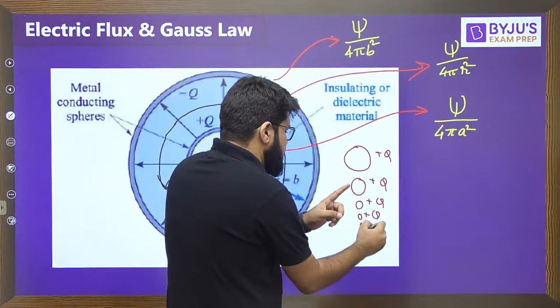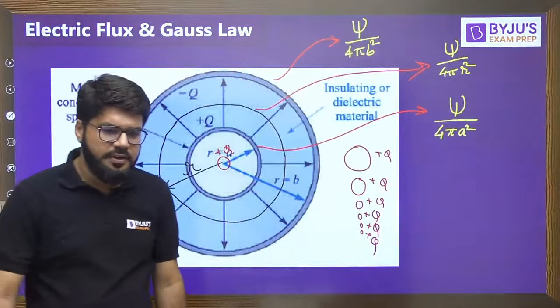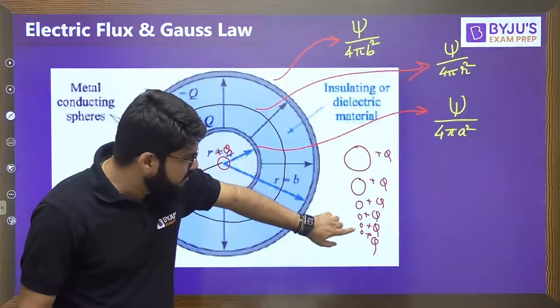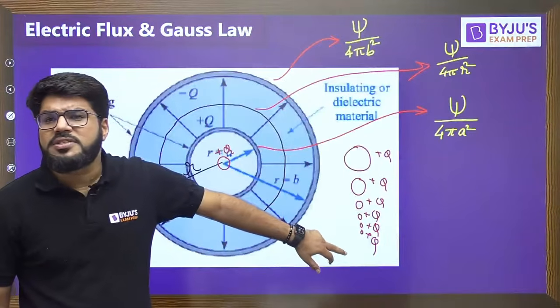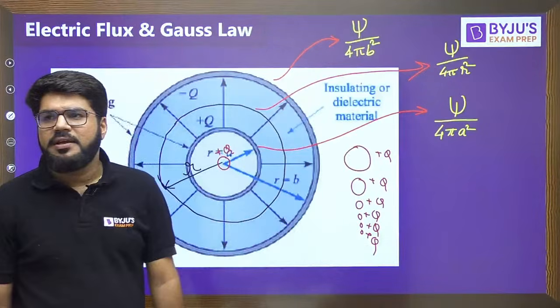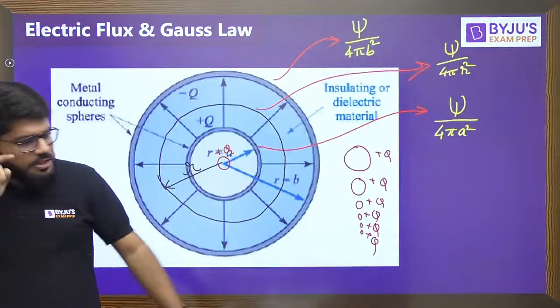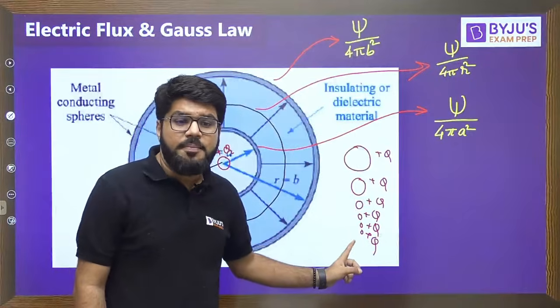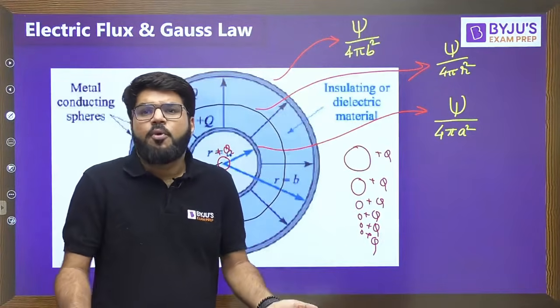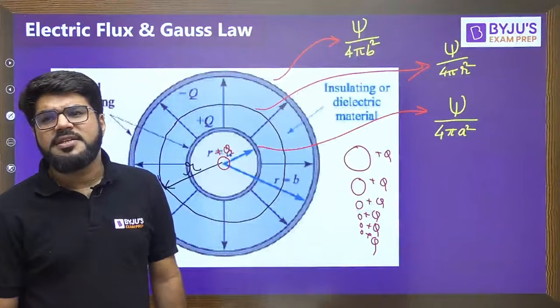over the surface of the inner sphere, since the radius is becoming very small, eventually for us it looks like a point charge, isn't it? Eventually what you are able to see is something like a point charge. What is a point charge? A charge which is negligible in dimension, whose dimensions are negligible.